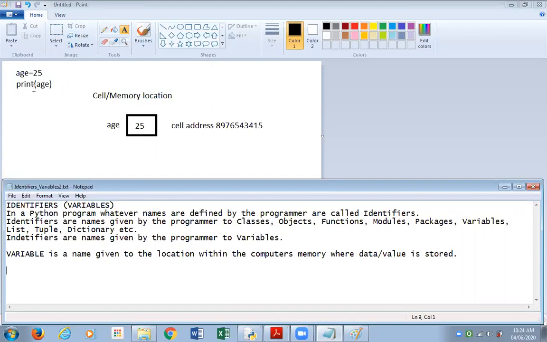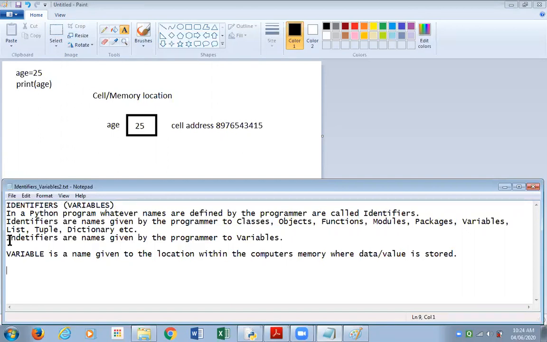The command in Python to keep the value in the computer's memory is age equal to 25. And when you want to get that value and show it on the screen, we write print age.